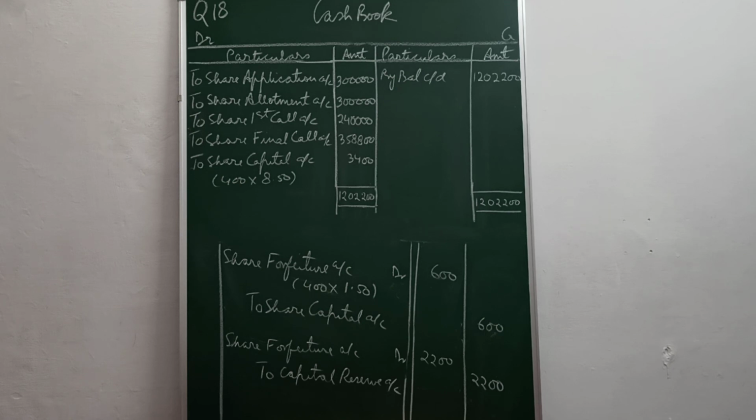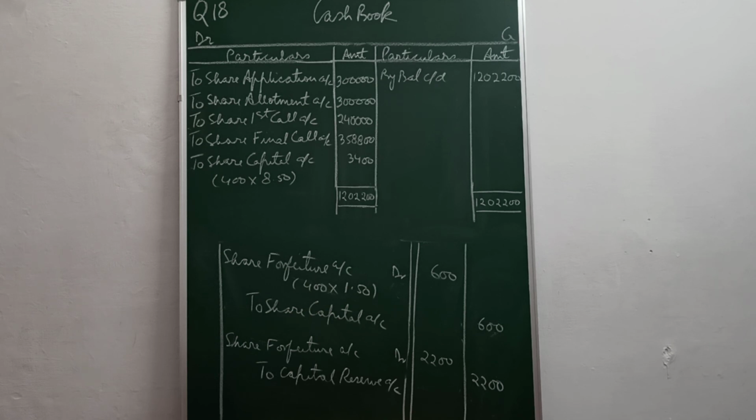400 shares would have been issued at 10, the amount would be 4,000, but since they were issued at 8 rupees 50 paisa, you received 3,400, as you can see in the cash book. It is posted there for receiving the money on reissue to share capital account, 3,400, and the remaining 600 is adjusted from the profit of 2,800 as loss. Share forfeiture account debit to share capital account will be the entry for loss on reissued shares.